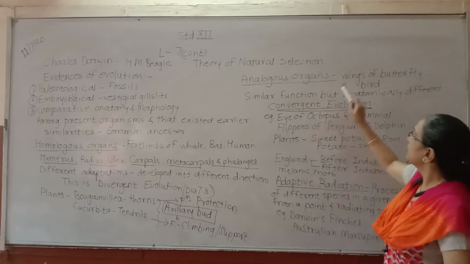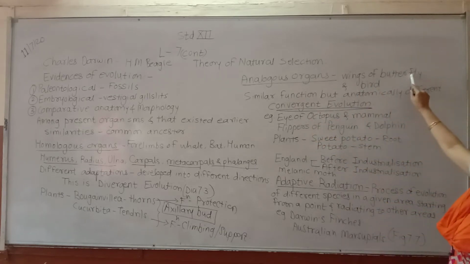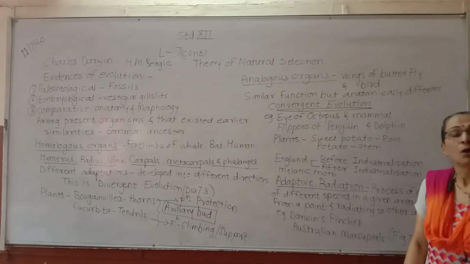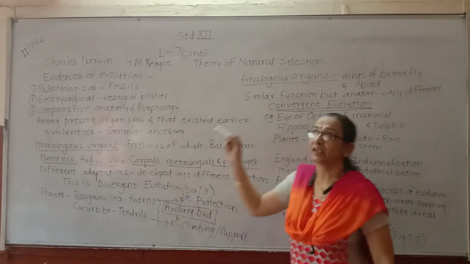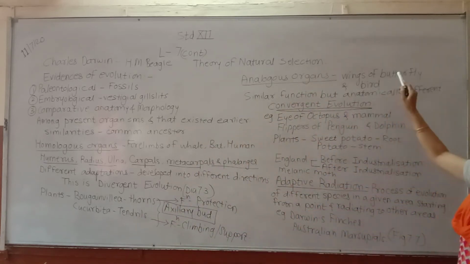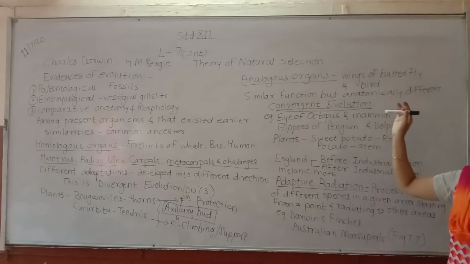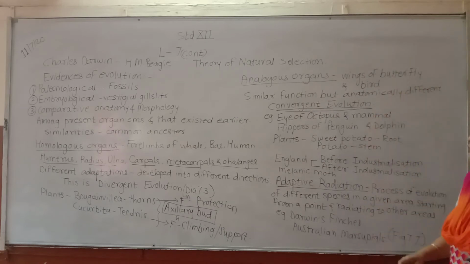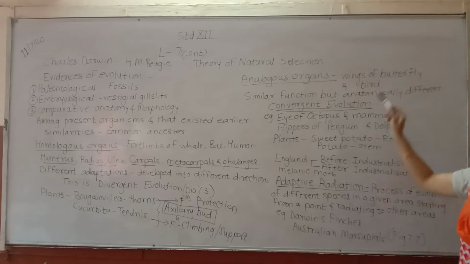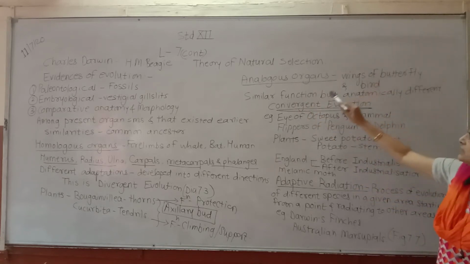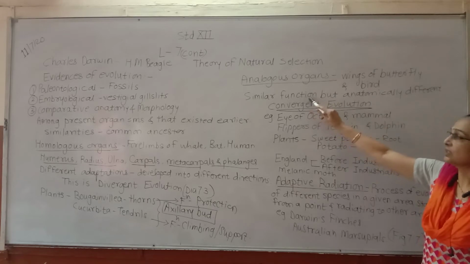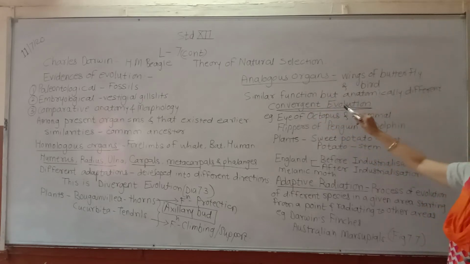Now the example is the wings of a butterfly and a bird. Of the two organisms, one is an insect and the other is a bird. Both of them belong to different groups, both have wings, and the function is the same, that is flying. Both organisms use the same function, flying, but anatomically it is different.